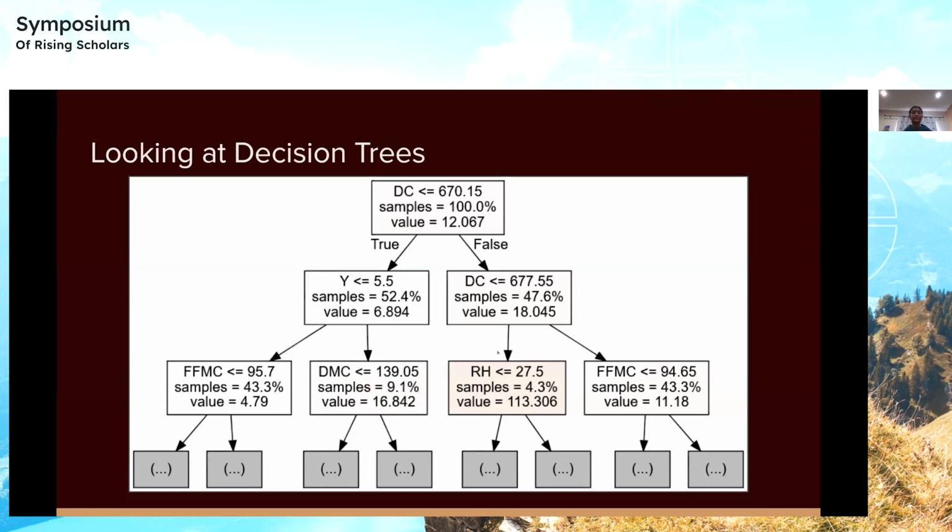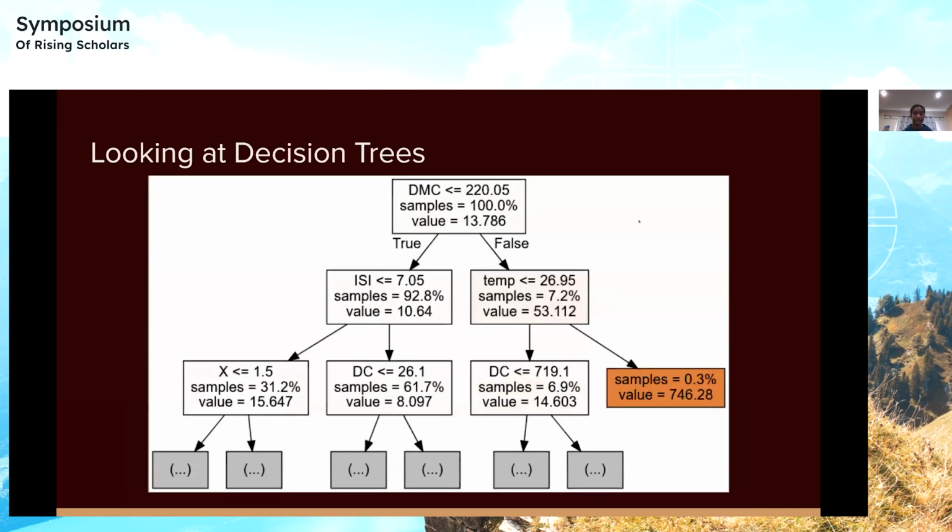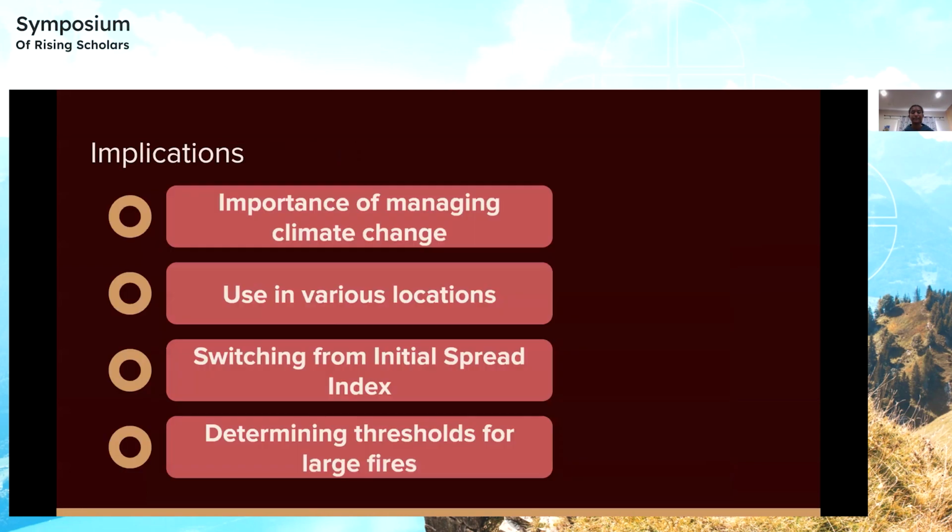We'll see more examples, but here it's around 140, but the most common value was around 220. So a lower Duff moisture code means that the area is more dry and therefore the fire will probably be bigger. Yeah, so here we can see that the Duff moisture code is around 220. And here we can see another example of how the temperature is around 25 to 26 degrees.